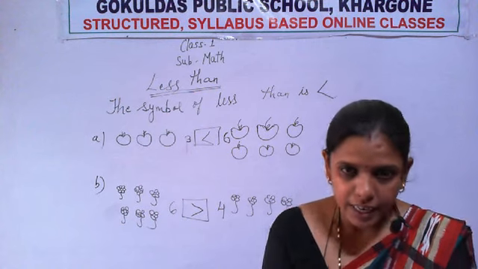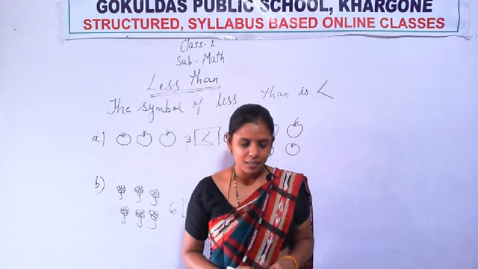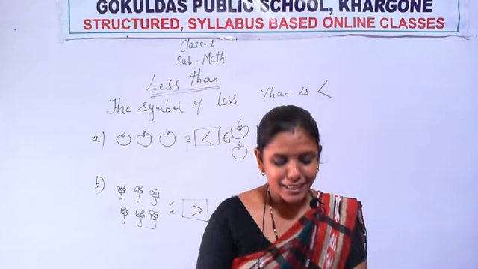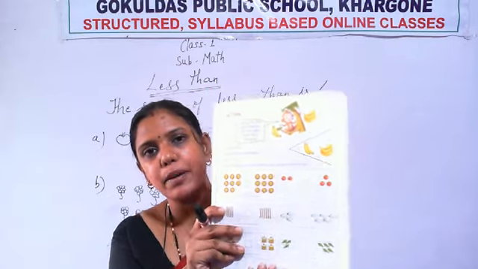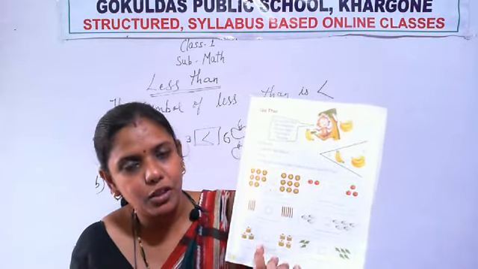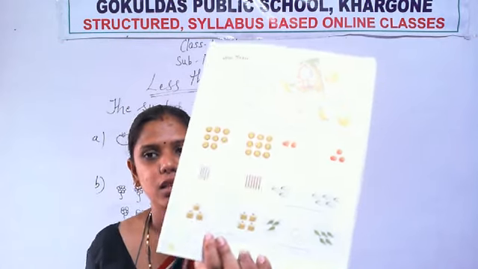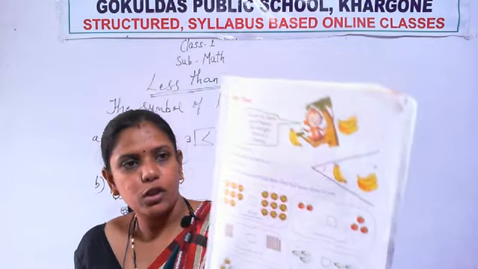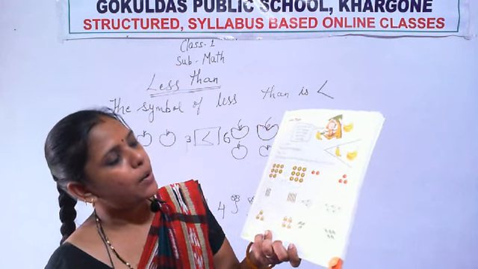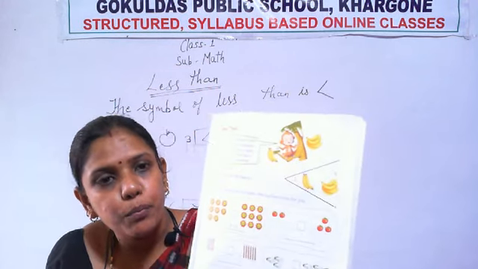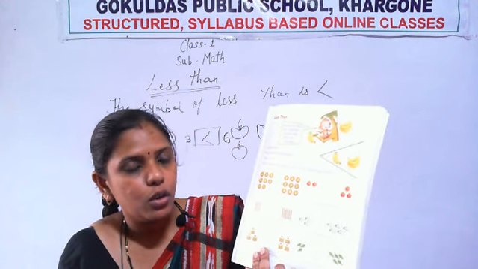Okay, let's do the exercise that is given on page number 21. The exercise is based on less than. You have to identify the lesser number, and according to that you have to put a sign. Now see, the first question is already done for you.